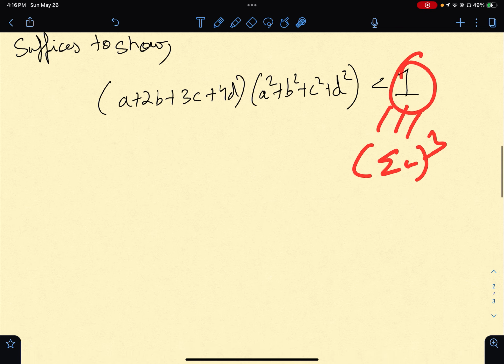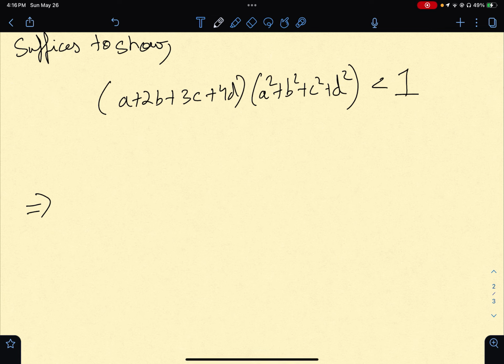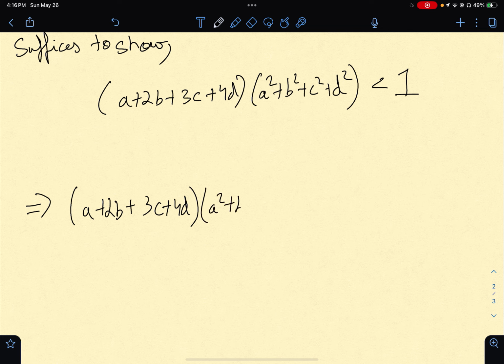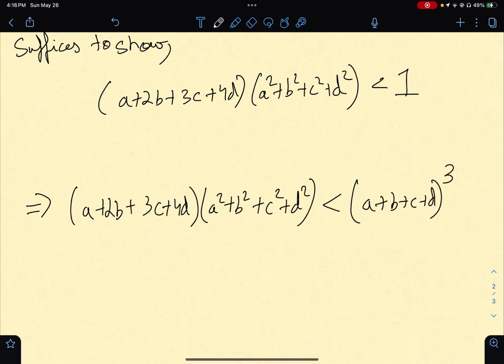So what we want to show now is essentially this. From now on, I'll try to use the sigma notation because these are long expressions, and they take up much more space and time to write out.